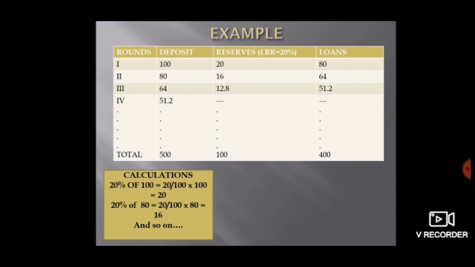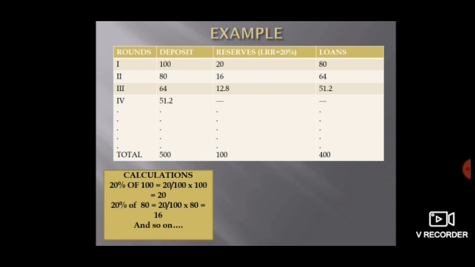Now these loans come back to the bank in the form of deposit. So what is happening? The loan itself is becoming a deposit. So by giving loan, the bank was able to create a deposit of 80 rupees, right? From this 80 rupees, again 20%, which is 16 as the calculations show, is kept as reserve, and the remaining amount, which is 64, is given as loan. This loan, to whosoever it is given, goes into their account, and then again this loan comes back to the bank as a deposit. The bank, by giving loans, is actually creating deposits.